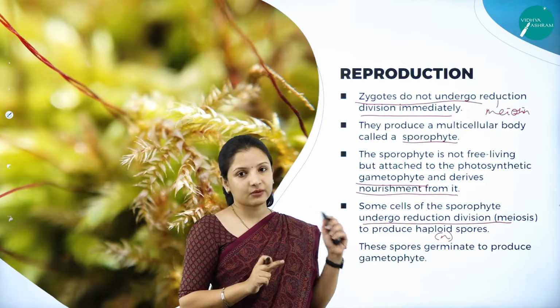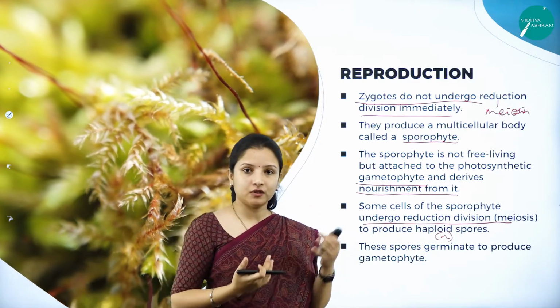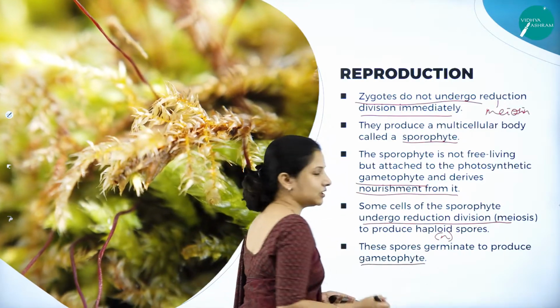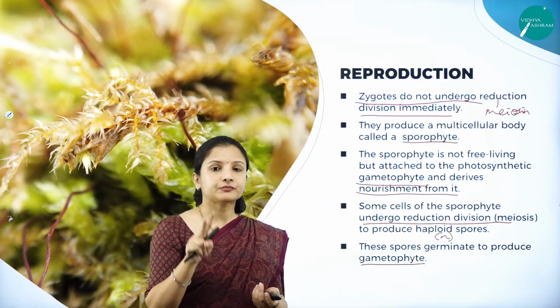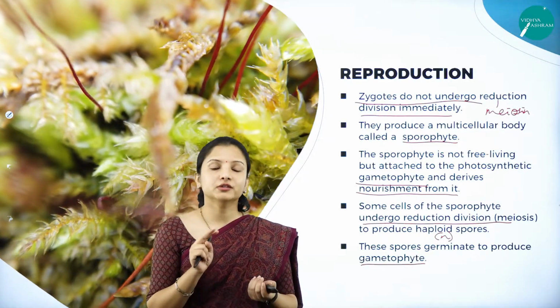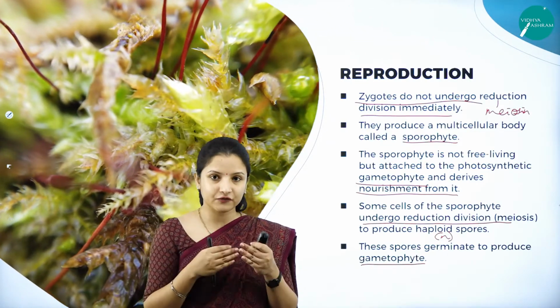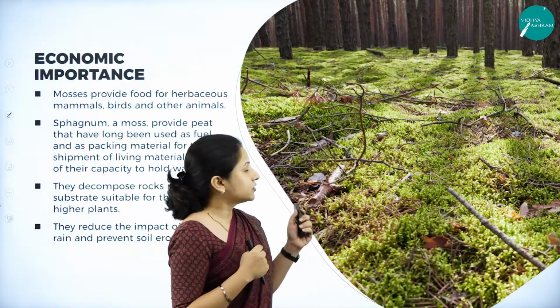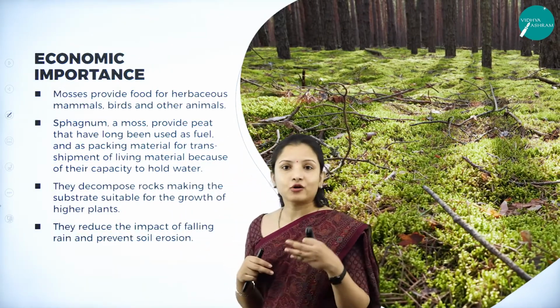So this is about the reproduction or the life cycle of the bryophyte. The spores will again germinate to produce the gametophyte. Therefore, the life cycle or the reproduction of the bryophytes occurs in two stages. One is the gametophytic stage and the other one is the sporophytic stage. So next, moving on to the economic importance.